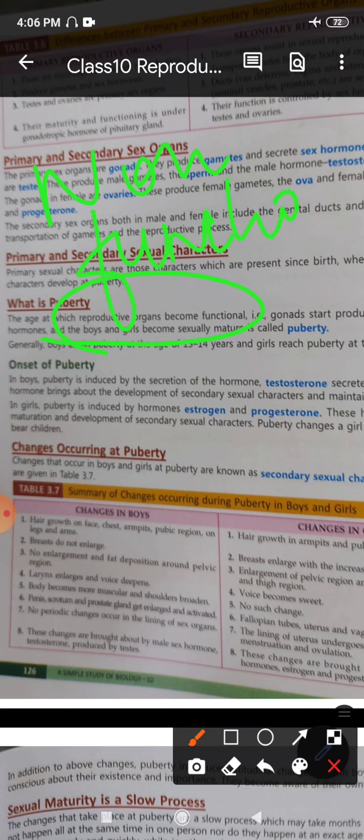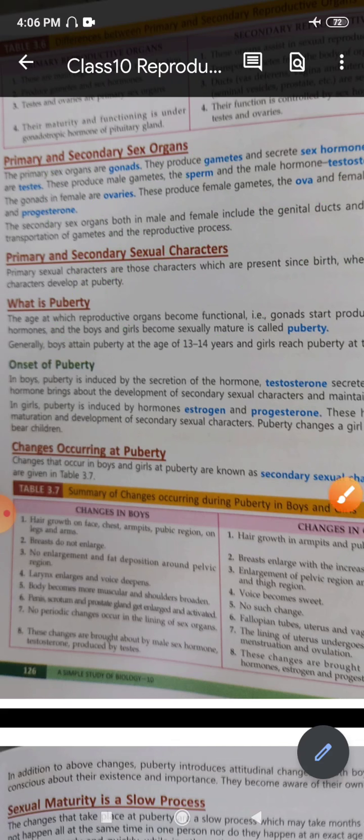They are there, right? The process of development of the gametes is going on, but at a certain age only they become functional, right? So the age at which these reproductive organs, here again I'm talking about the gonads, the testes and the ovaries, become functional.